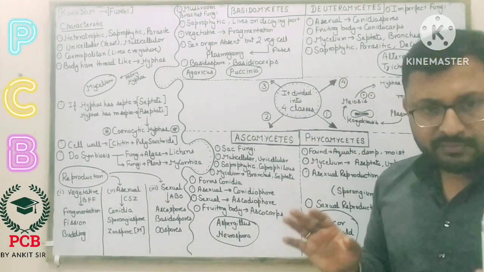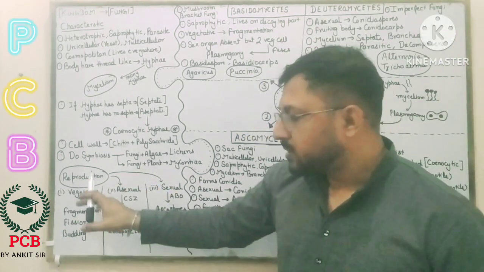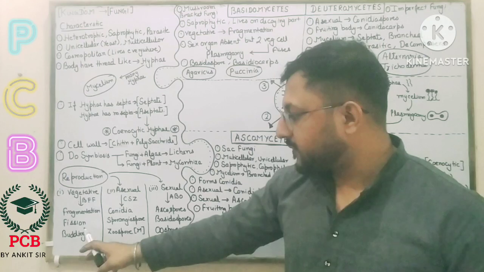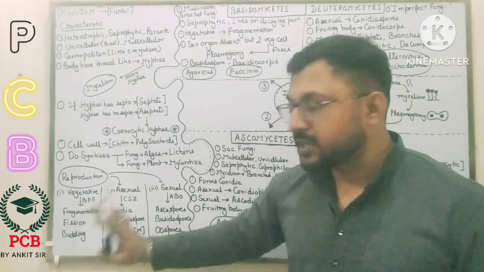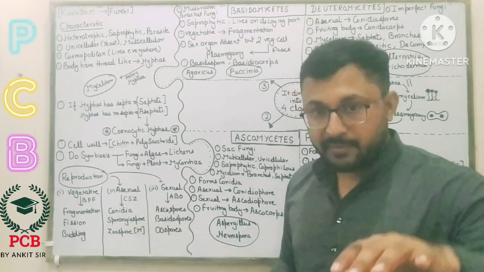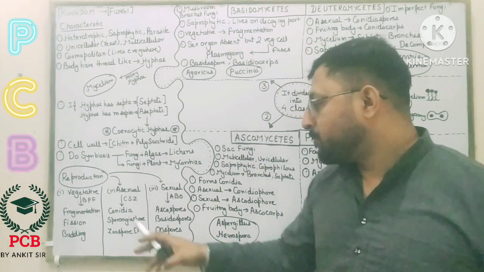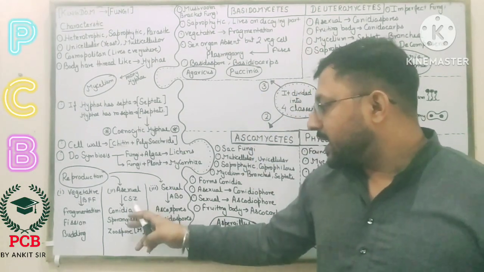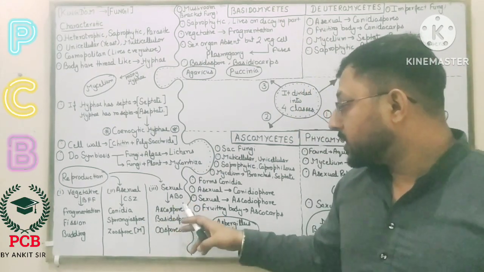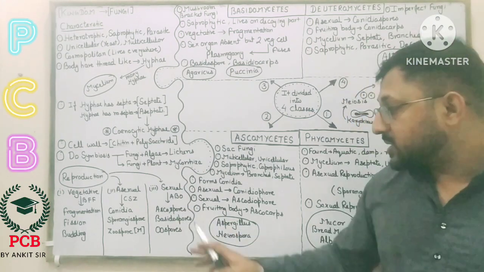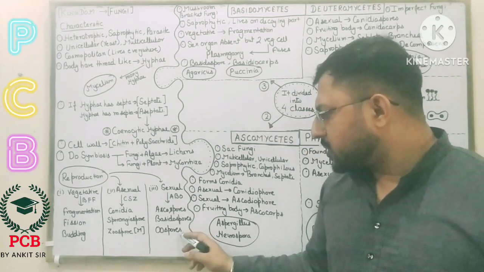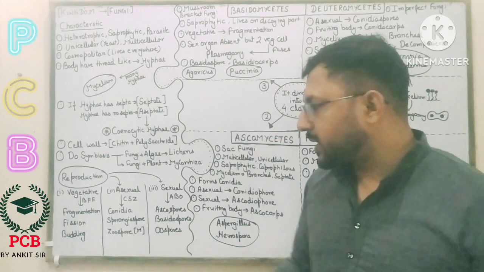Now the reproduction. I will give you the short form. For vegetative reproduction, BFF: B for budding, F for fragmentation and fission. For asexual reproduction, CSZ: C for conidia, which are spores, S for sporangiophore, and Z for zoospores. Sexual reproduction is ABO: ascospores, basidiospores, oospores. Oospores may be motile. Zoospores are also motile in some cases.